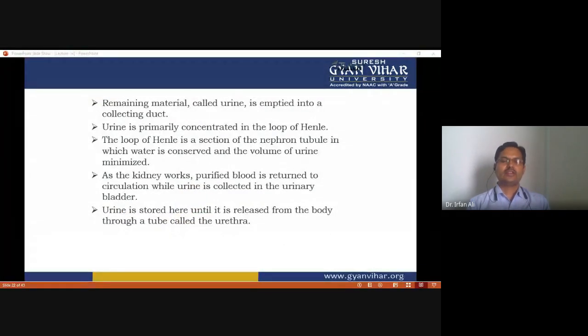During reabsorption, the remaining material, called urine, is emptied into a collecting duct, and urine is primarily concentrated in the loop of Henle. The loop of Henle is a section of the nephron tubule in which water is conserved and the volume of urine minimized. As the kidney works, purified blood is returned to the circulation, while urine is collected in the urinary bladder. Urine is stored here until it is released from the body through a tube called the urethra.